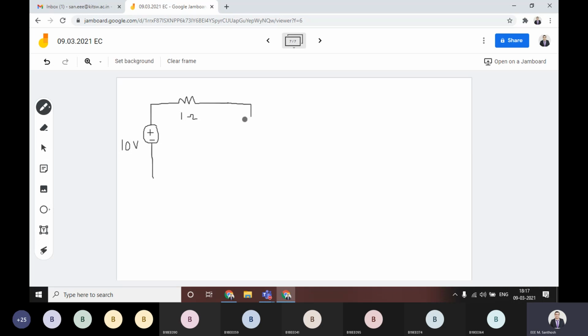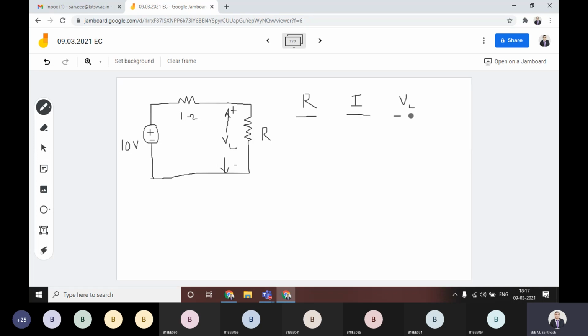Then there is a load resistance R connected to this practical voltage source. If you want to calculate the value of VL, that VL exists across this R. If you change the R value directly, you will know what is happening inside the circuit.